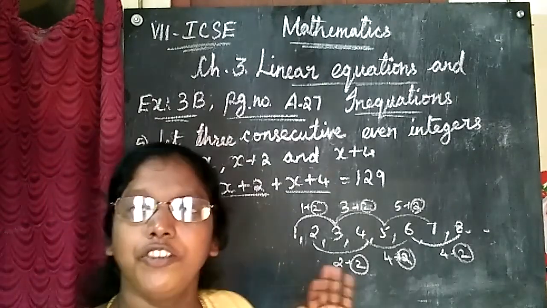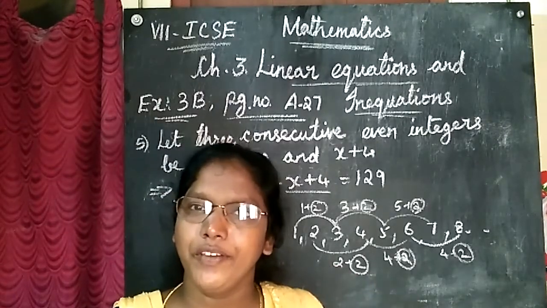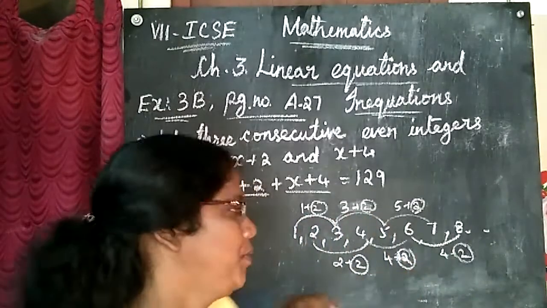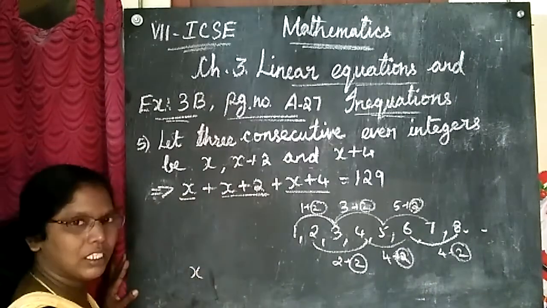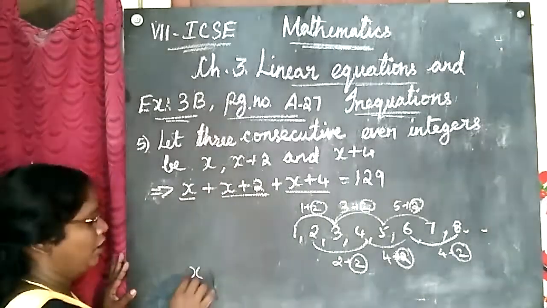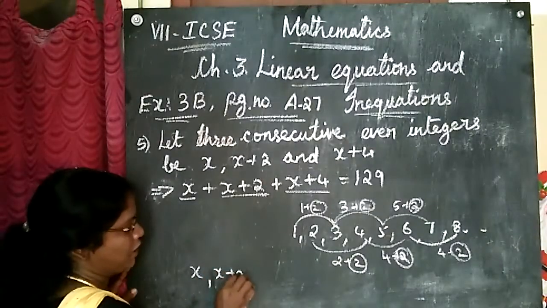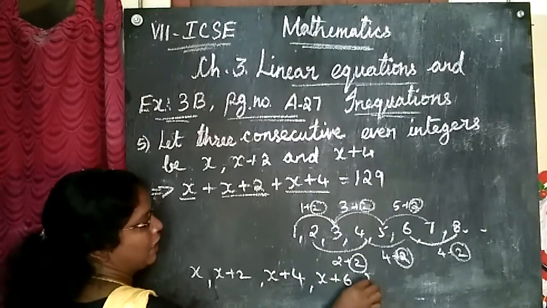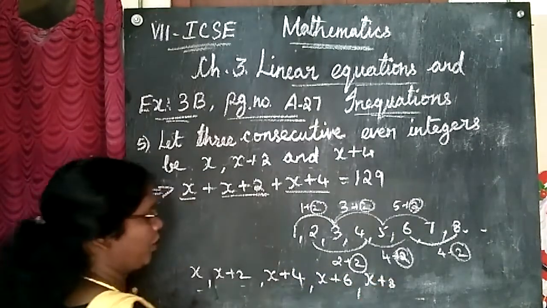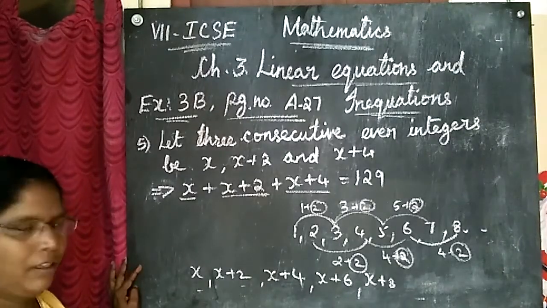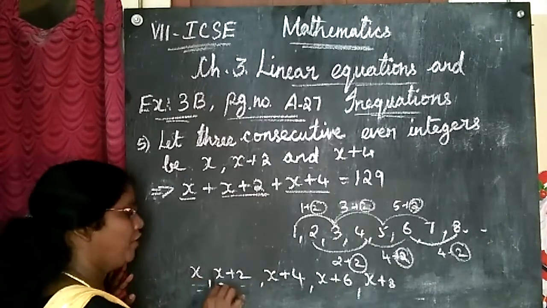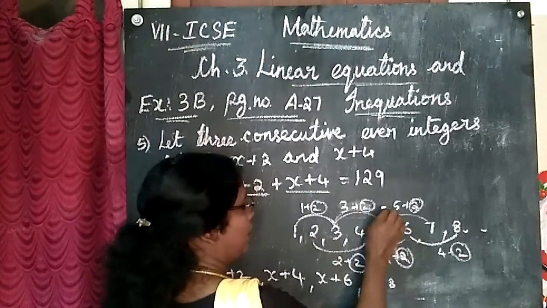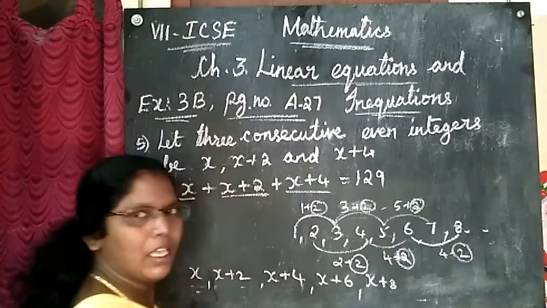That means if they ask you to find the consecutive even numbers or odd numbers, you have to add 2. Suppose x is the first even or odd number. What will be the next number? x plus 2. Next will be x plus 4, next x plus 6, next x plus 8, and it goes on like this. This is applicable for both even and odd, because for odd numbers 2 is added and for even numbers also 2 is added.